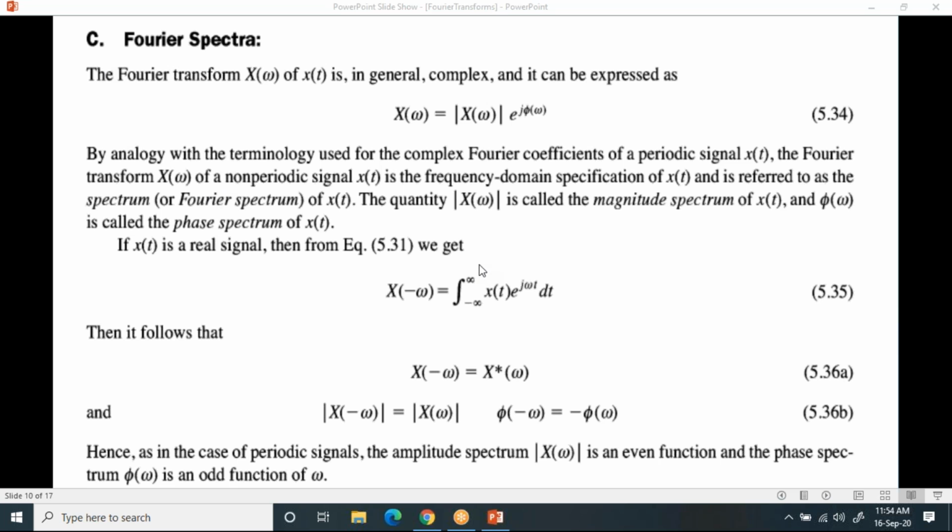In this Fourier spectra, you're going to plot the magnitude and phase spectra of the Fourier transform of x of t. The Fourier transform of x of t is nothing but x of omega, which is a complex one, that you can write as the magnitude and the phase part like this. If you plot the magnitude, we call it magnitude spectra. If you plot the phase part, you call it phase spectra. Suppose it is real, then it should satisfy the complex conjugate condition. So that's the concept related to the Fourier spectra.